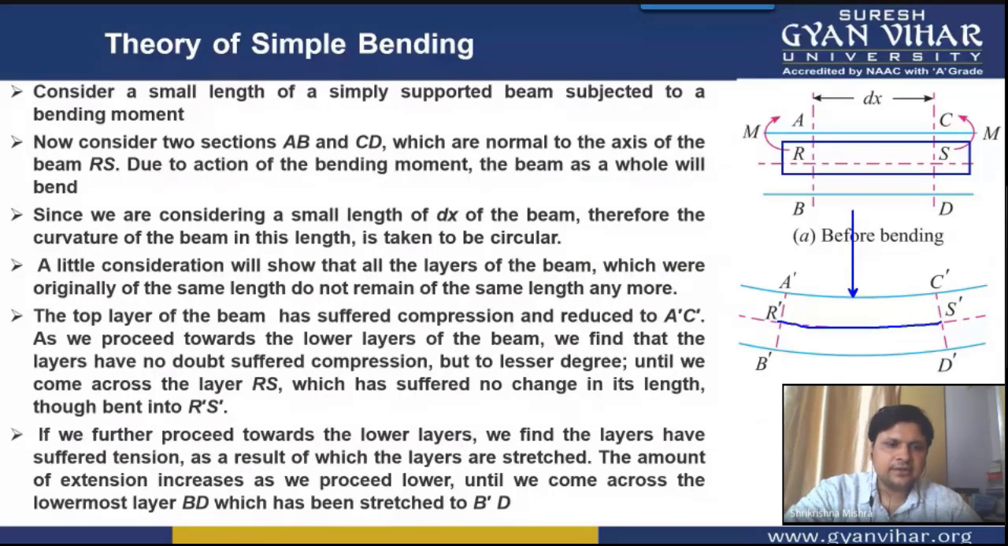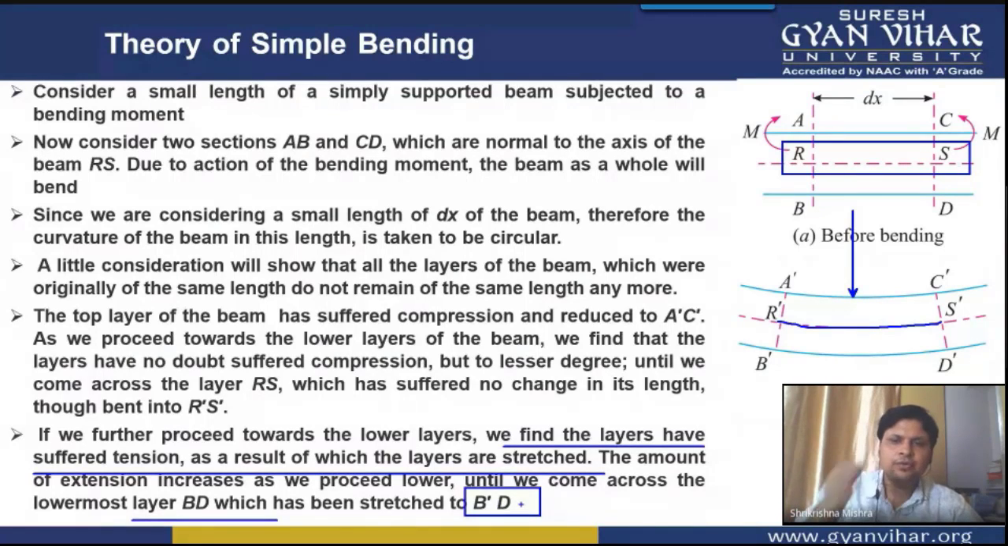So if we proceed further towards the lower layers, we find that these bottom layers have suffered tension, as a result of which the layers are stretched. This BD layer is stretched. The amount of extension increases as we proceed lower, until we come across the lowermost layer BD, which has been stretched to B dash D dash. As we go deeper into this, the amount of extension goes on increasing.